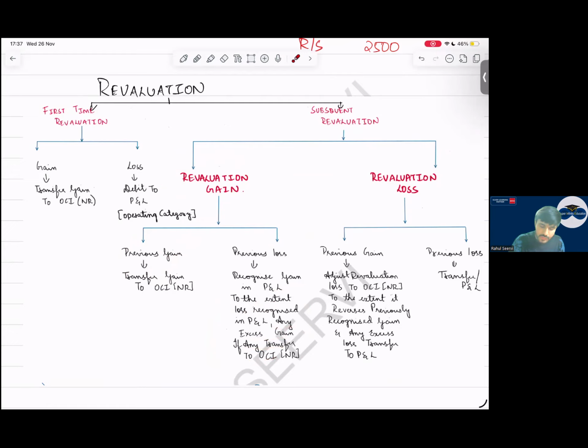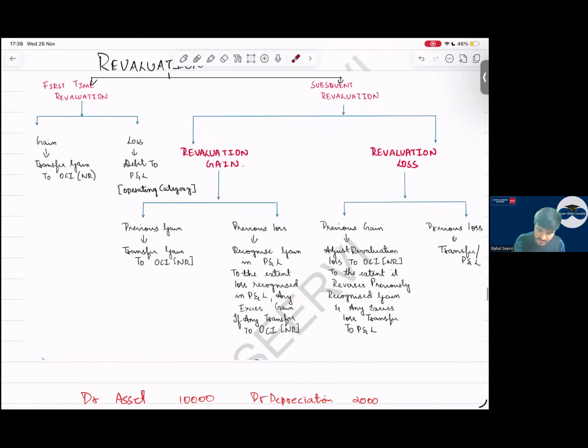The next part, revaluation loss. In revaluation loss, what will happen? If the revaluation loss is there, normally we record in P&L, but we have to see the previous year. Previous year also in P&L, this year also loss, P&L, no issues. But previous year we had a gain, and this time a loss is there. So what will we do? This loss we will adjust to OCI first, and then the remaining loss we will take to P&L. Adjust revaluation loss to OCI to the extent reversal can be done, and any excess loss we will take to P&L. So very important thing.